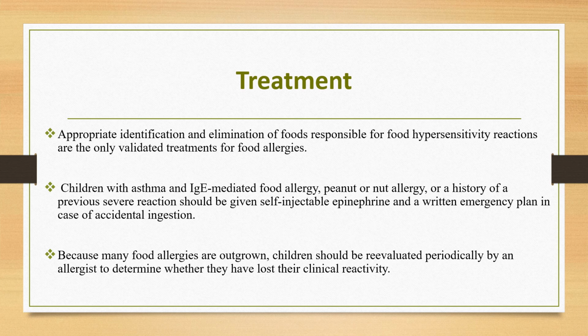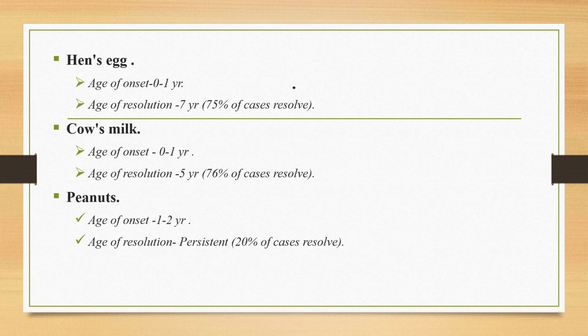Children with asthma and IgE-mediated food allergy, peanut or nut allergy, or a history of a previous severe reaction should be given a self-injectable epinephrine and a written emergency plan in case of accidental ingestion. Because many food allergies are outgrown, children should be re-evaluated periodically by allergists to determine whether they have lost their clinical reactivity or not. Most children with egg and cow's milk allergy outgrow it, whereas those children who have peanut and fish allergy have a chance of persistent allergy to those things.